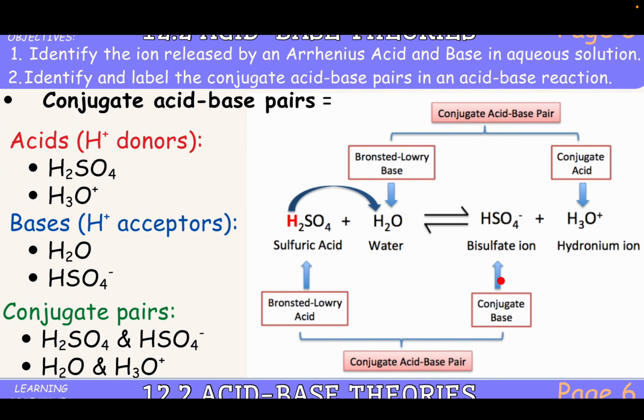So this bisulfate ion now we can call the conjugate base. So the conjugate base is what is formed after that acid has donated its H plus away. So these two, the sulfuric acid and the bisulfate ion, would be one of your conjugate acid base pairs.